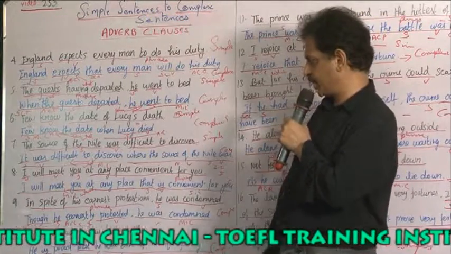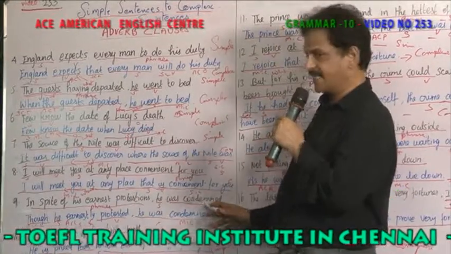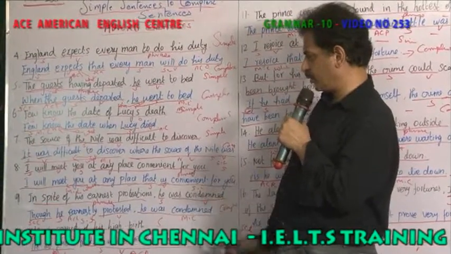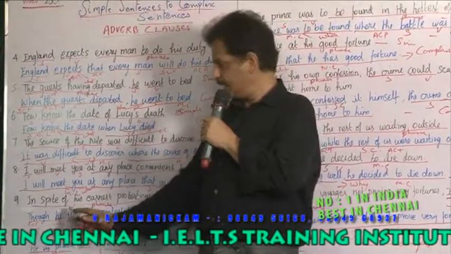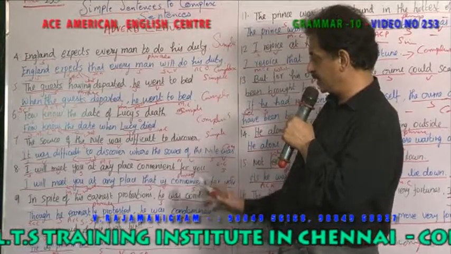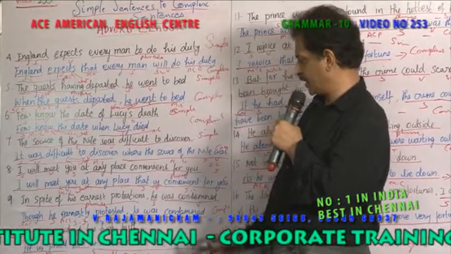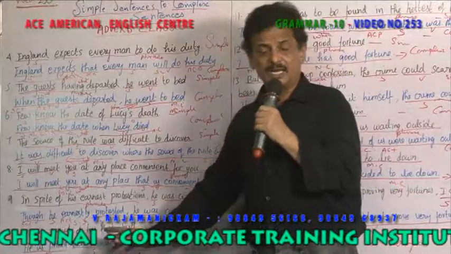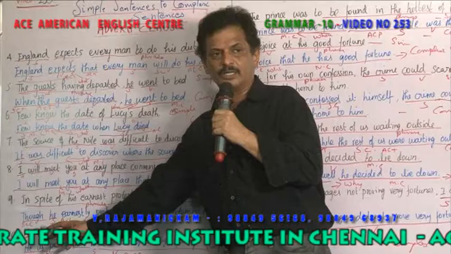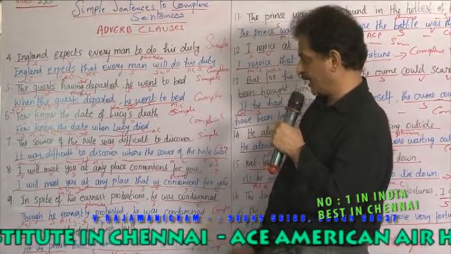In spite of his earnest protestations, அவன் ரொம்ப தயவு செய்து எதிர்த்தான். Protestations, he was condemned, அவன் குறை கூறப்பட்டான். அவனுடைய எதிர்ப்பை மீறி அவன் குறை கூறப்பட்டான். So இது in spite of his earnest protestations, இது என்ன verb? Was condemned is the verb. So இதை எப்படி மாற்றுவீர்கள்? Though he earnestly protested, he was condemned, அவன் எதிர்ப்பை தாழ்மையாக தெரிவித்தும் கூட he was condemned. So though, adverb clause of concession, சலுகை வாக்கியம். இப்படி இருந்தும் he was punished என்று சொல்கிறோம்.